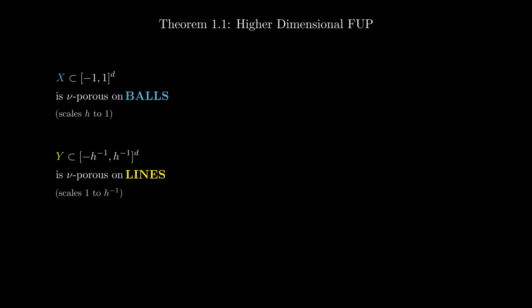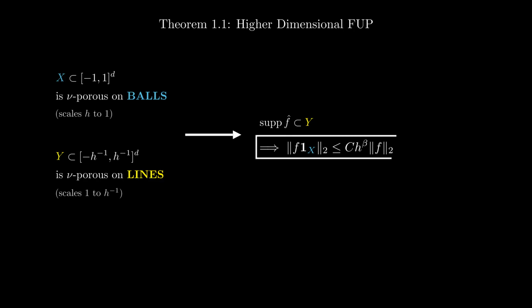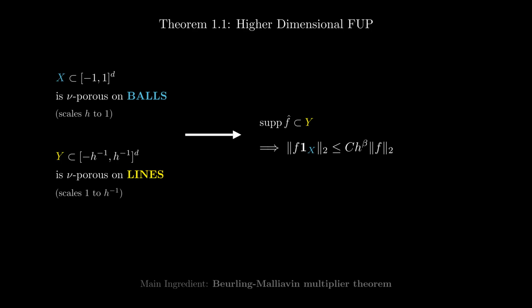Notice the asymmetry. In higher dimensions, avoiding balls isn't enough for the frequency set. To get an uncertainty principle, the frequency support must avoid entire lines. If these conditions are met, we get the fractal uncertainty principle. If a function's Fourier transform lives in Y, then its energy on the physical set, X, is suppressed by a factor of h to the beta. This tells us that a function cannot be simultaneously localized to a porous set in space and a line porous set in frequency. Proving this result requires a powerful new tool, a higher dimensional version of the Beurling-Malliavin multiplier theorem, which we will explore later.